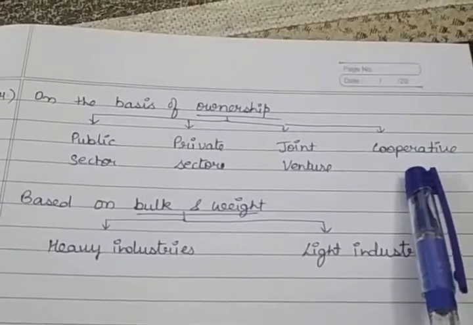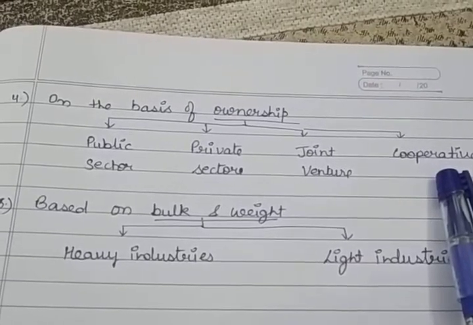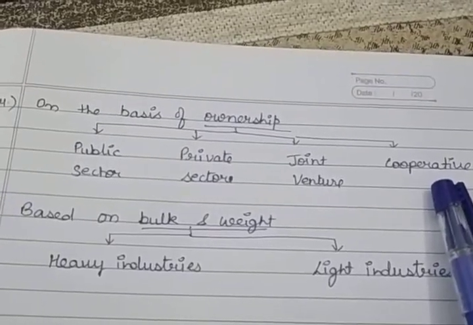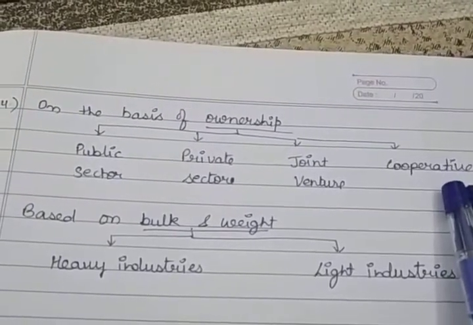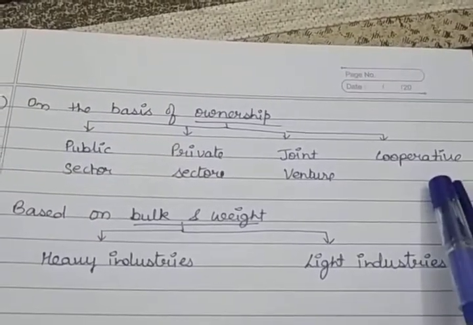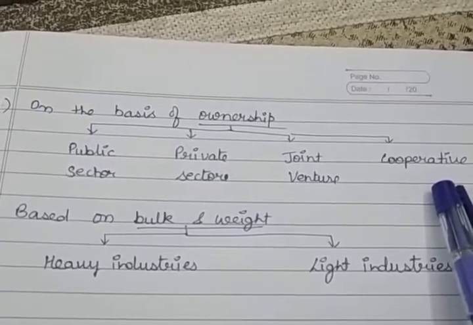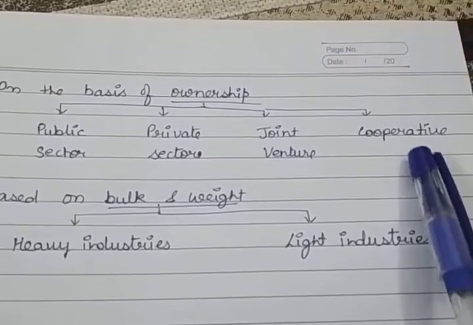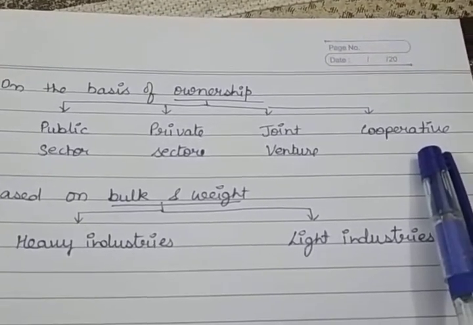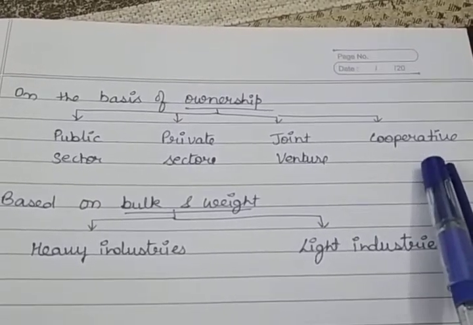Now, the cooperative sector, which is owned and operated by 10 volunteer people, and they start such types of societies for the welfare of the society, and they may also get benefit from the government. So cooperative societies' main motive is not to earn profit, just to do welfare. So basically what these 10 volunteer people are doing, they are pooling up their resources. Pooling up means they collect the resources and they share the profit and losses. Just like sugar industries in Maharashtra, these are examples of cooperative societies.